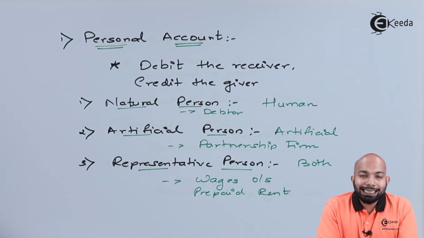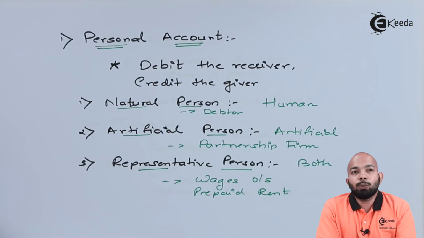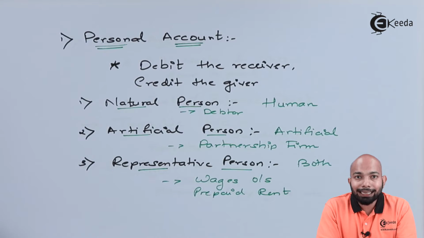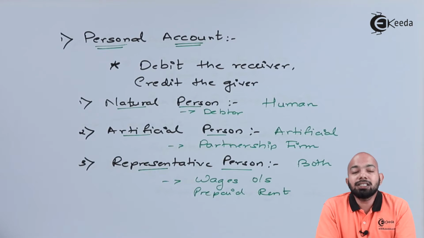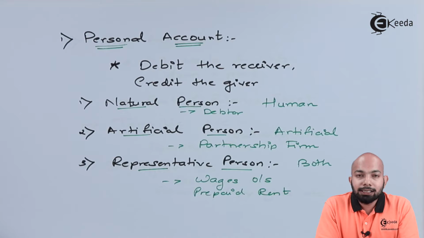Wages itself is an amount that is supposed to be provided. Wages is a representative account because wages is artificial and doesn't act like a human. However, it is still supposed to be given to a human. That is the reason it is a mixture of both natural and artificial account.